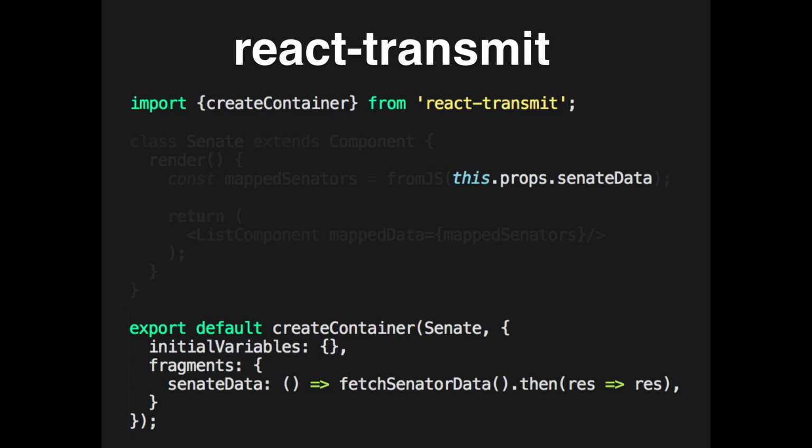I love this. I actually got started with React Native before I started React. A lot of people say don't do that. I say go ahead, why not? And React Transmit is perfect for React Native.